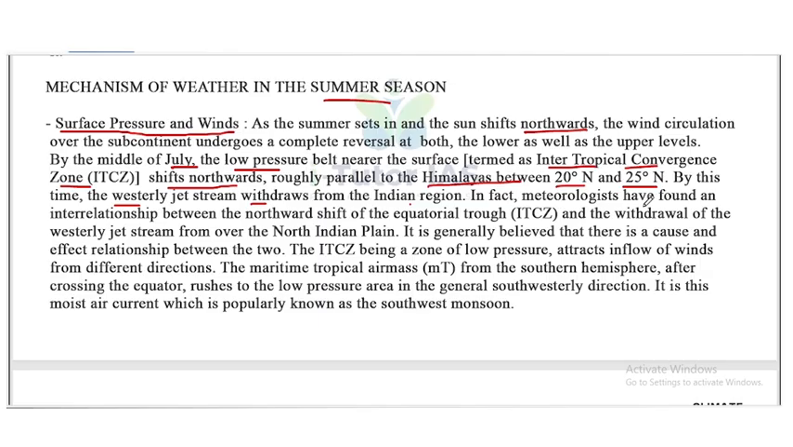In fact, meteorologists have found an interrelationship between the northward shift of the equatorial trough, that is ITCZ, and the withdrawal of the westerly jet stream from over the northern plain. It is generally believed that there is a cause and effect relationship between the two. The ITCZ, being a zone of low pressure, attracts inflow of winds from different directions. The maritime tropical air mass, MT, from the southern hemisphere, after crossing the equator, rushes to the low pressure area in a general southwesterly direction. This is the moist air current, which is popularly known as the southwest monsoon.